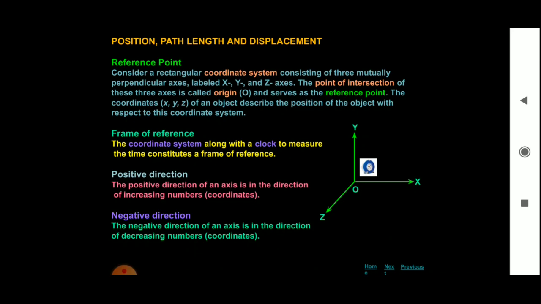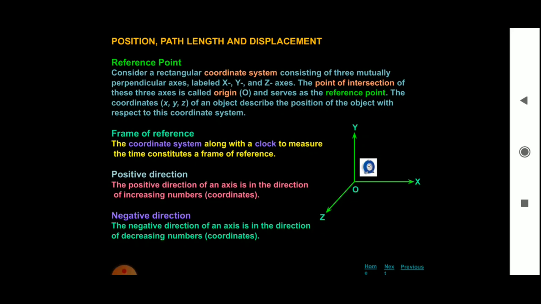So here, consider a rectangular coordinate system consisting of three mutually perpendicular axes labeled as x, y and z axis. The point of intersection of these three axes is called origin.